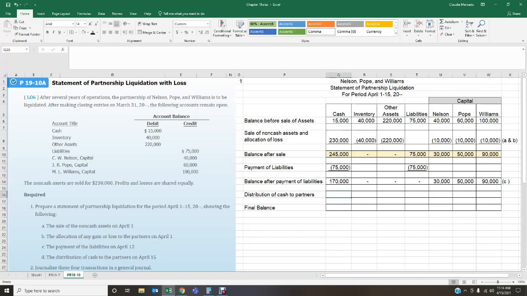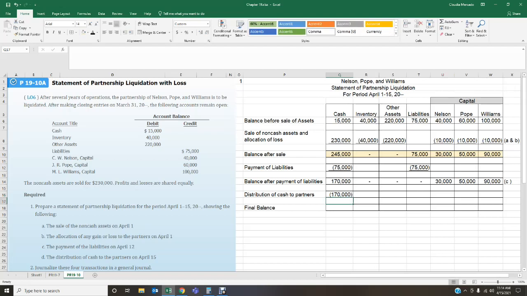Now requirement D, the distribution of cash to the partners on April the 15th. I have $170,000 in cash, and I'm going to split that and give it to my partners. So what's going to happen to your cash when you distribute to your partners? You're going to cut each of your partners a check, and your cash is going to decrease. I'm distributing all of my cash at this point, giving everything I have to my partners. So I've got $170,000 in cash that I'm going to give over to my partners.